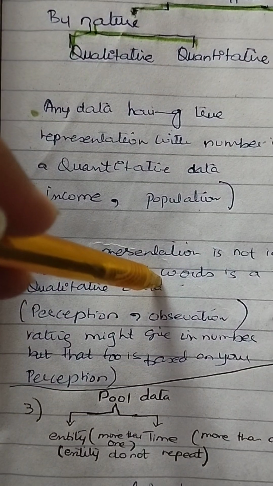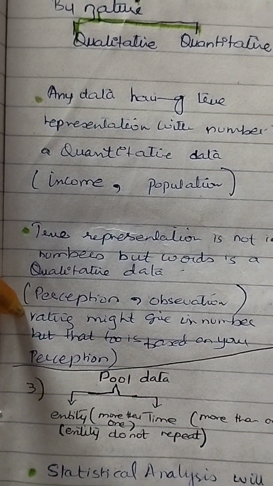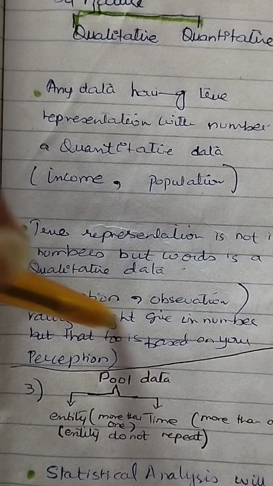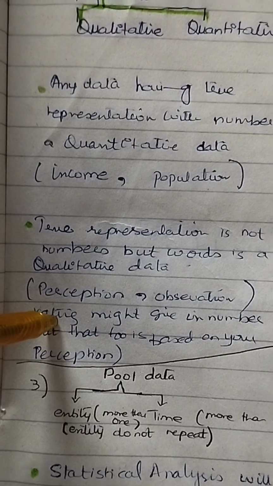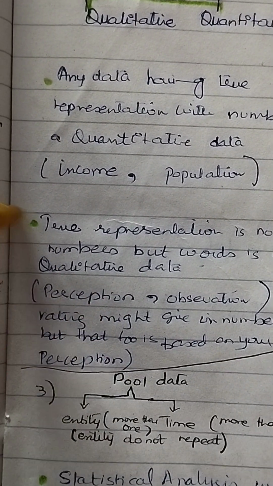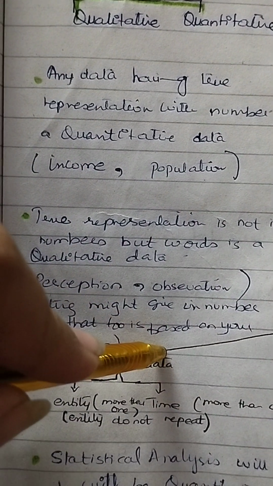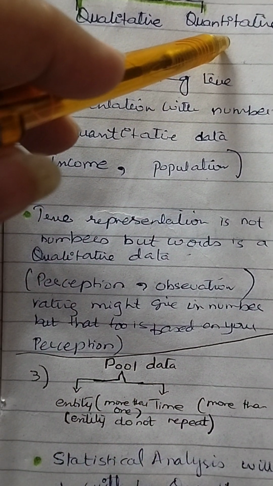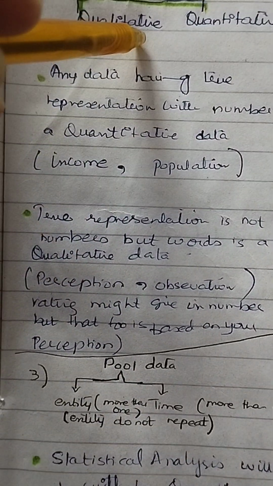It can be your perceptions, it can be the observations you have made, it can be a rating. If that rating is in numeric form, it can be given numbers and will be turned into quantitative. If it is based on words, it is qualitative.